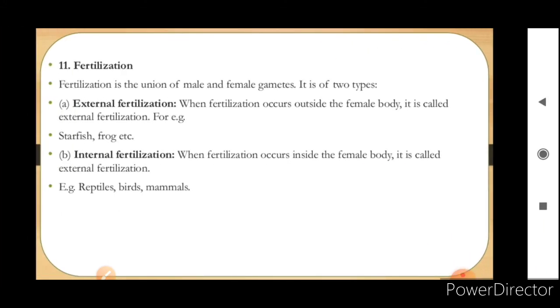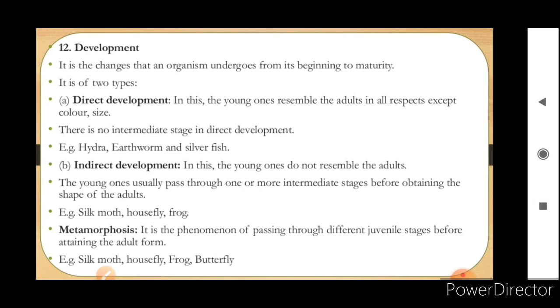Now, the 11th one is the fertilization. Now, fertilization is nothing but the union of male and female gametes, and it is of two types. External fertilization, okay, when the fertilization occurs outside the body of the female, and internal fertilization, when fertilization occurs inside the female body. When outside the female body, it is external, and when inside the female body, it's internal. Okay, inside, internal.